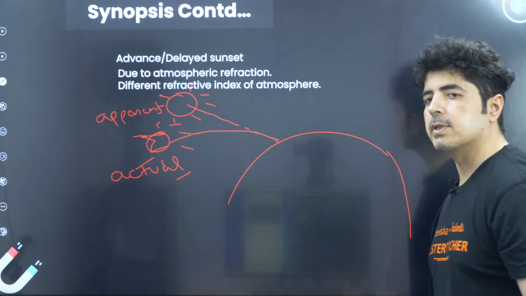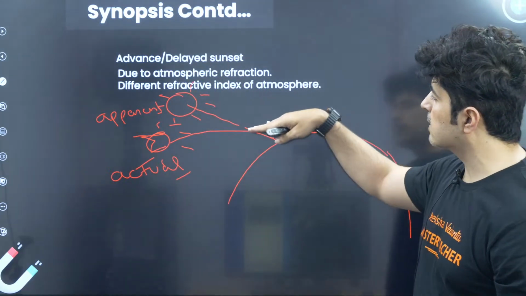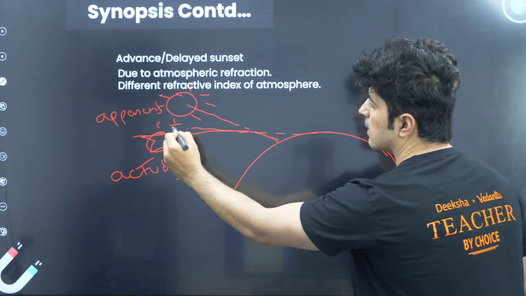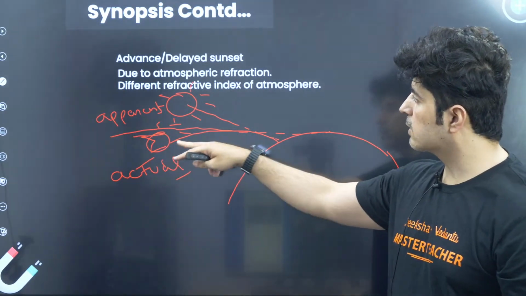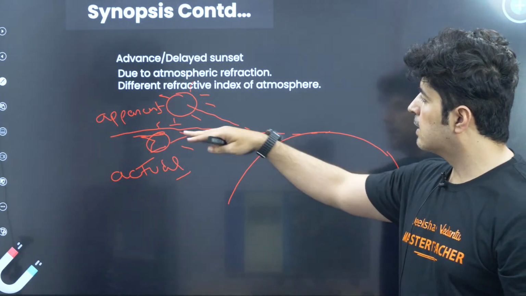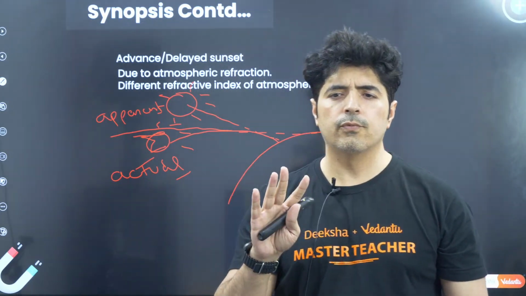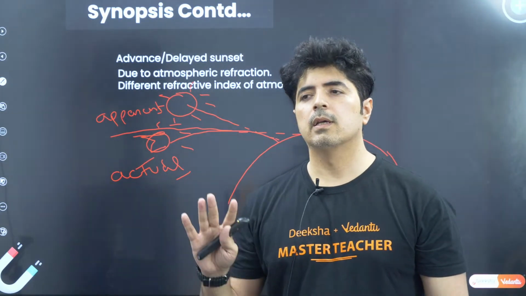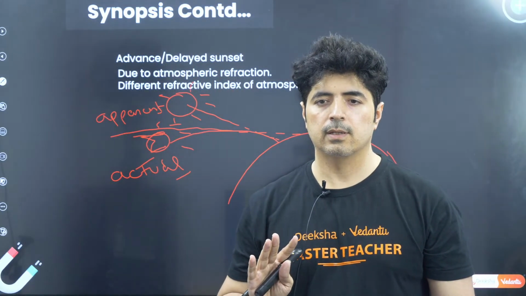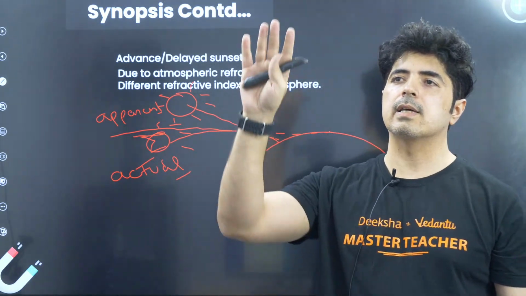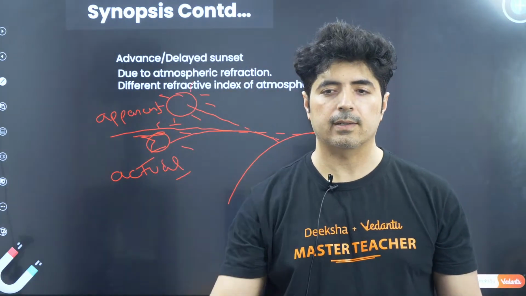Because of this, in reality the sun has already set. It's already gone below the horizon. But because of this refraction through the atmosphere, the sun's apparent position seems to be up. There is approximately a 2 to 4 minute delay, so we can see the sun 2 to 4 minutes longer than it is actually there. Let's say in the evening the sun has already set, but we see it 3 or 4 minutes more.